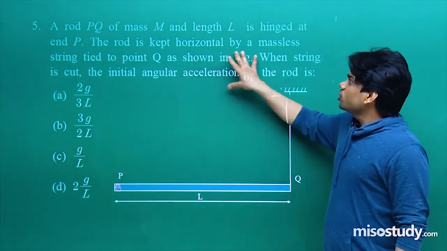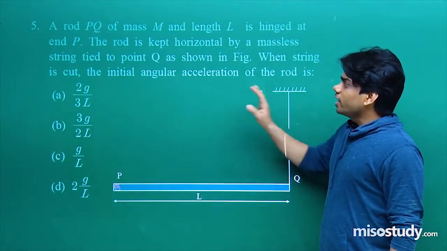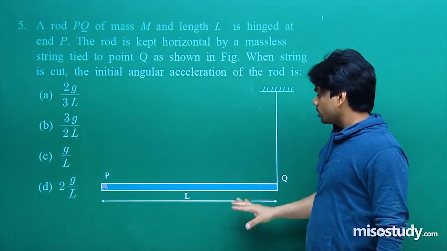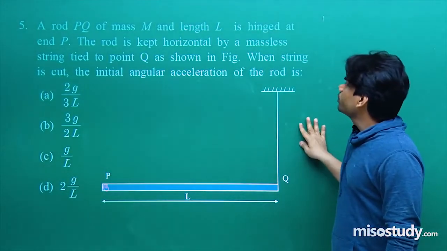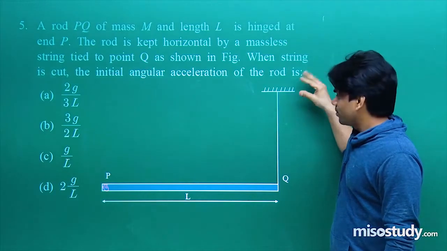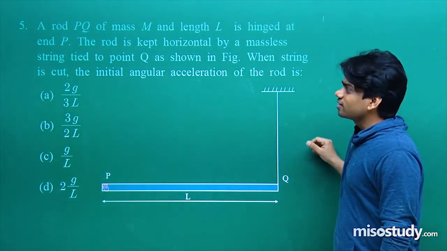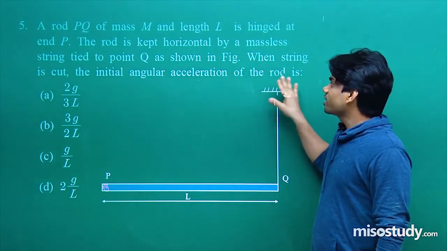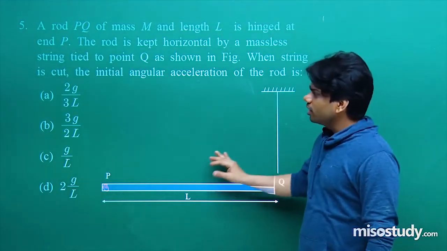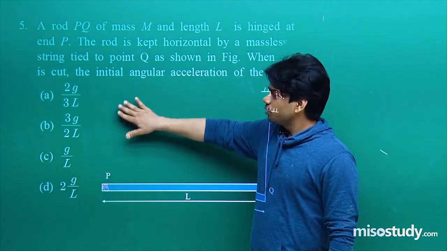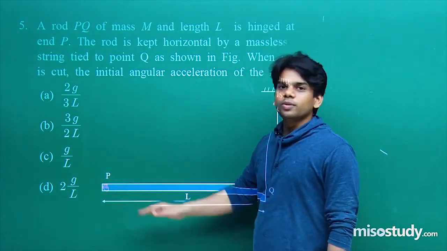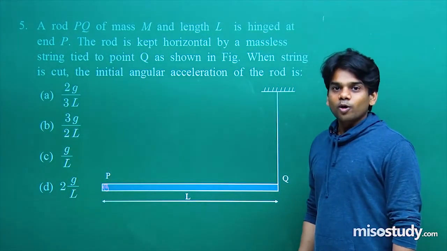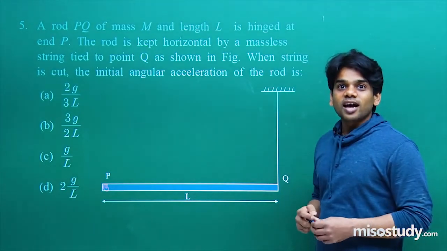Next part. The rod is kept horizontal by a massless string tied to a point Q as shown in the figure. So you can see the entire figure. It is tied at point Q. When the string is cut, the initial angular acceleration of the rod is: A, 2g by 3l; B, 3g by 2l; C, g by l; and D, 2g by l. I hope you have got what the question is asking from us.